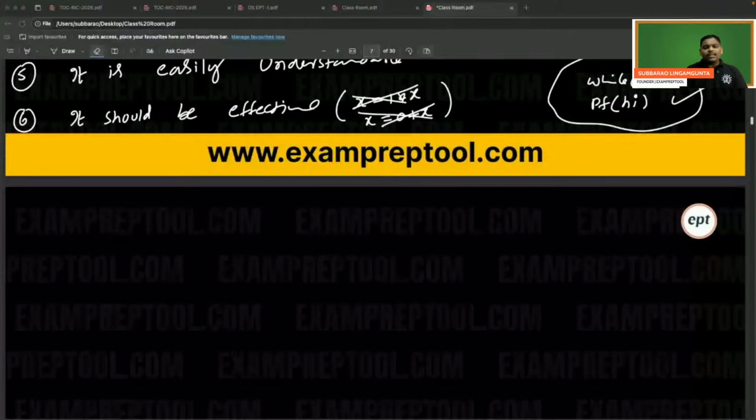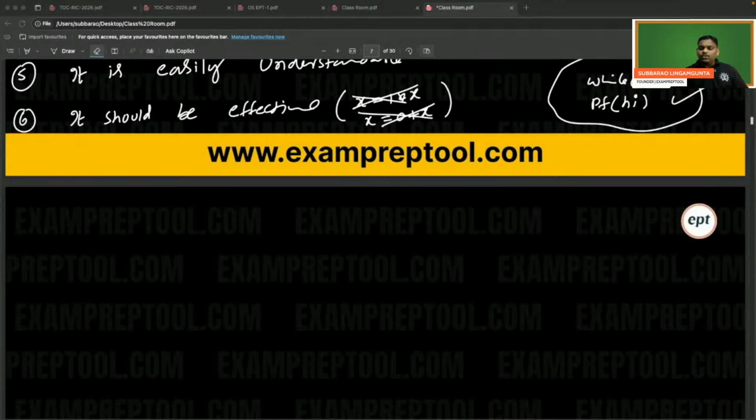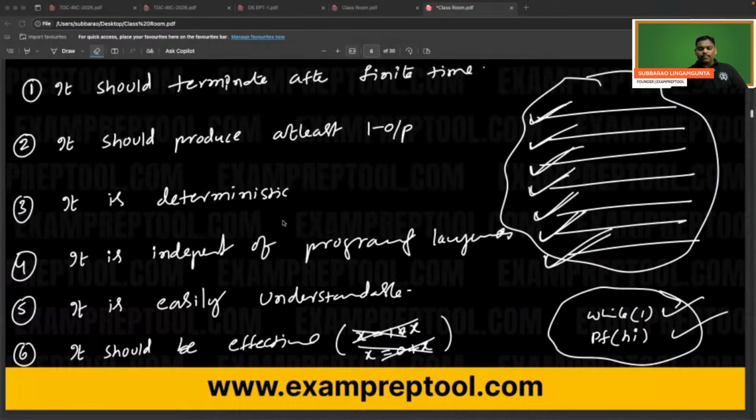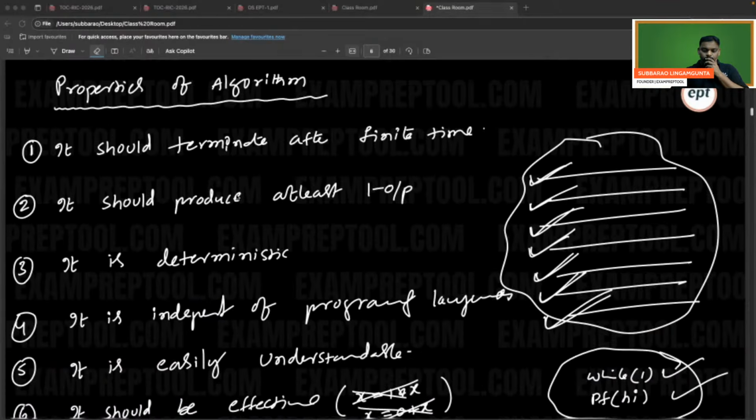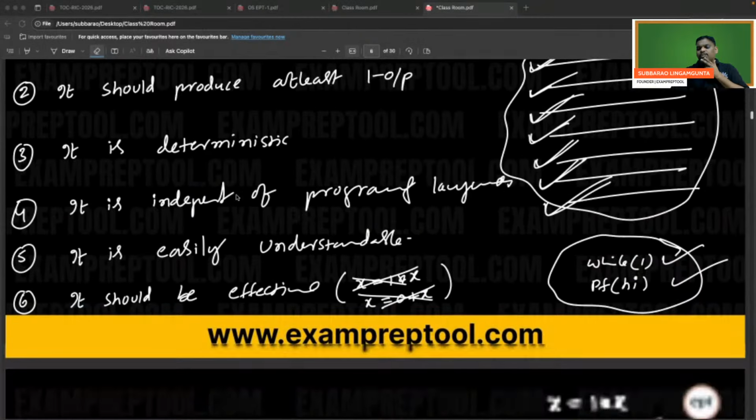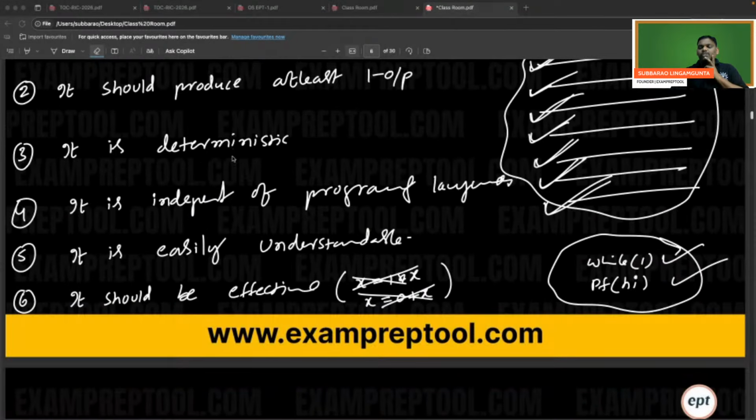No one will ask in the examination. Simply, what are the main properties I have written? Four main properties. No one will ask the definition, no one will ask the properties, but anyhow we are studying, so let's study properly. There may be many more properties also. The major things I have written: the first point is the major one. It should terminate after finite time. Second, it should produce at least one output. Third, it is deterministic in nature, meaning no dilemma, no ambiguity.